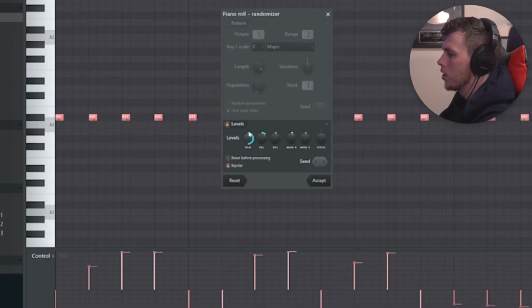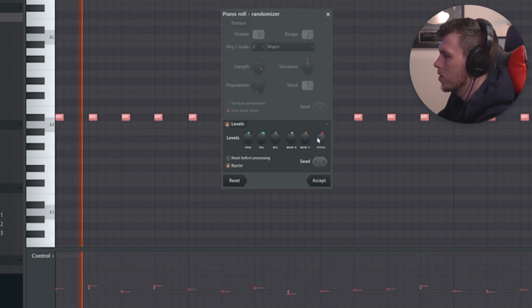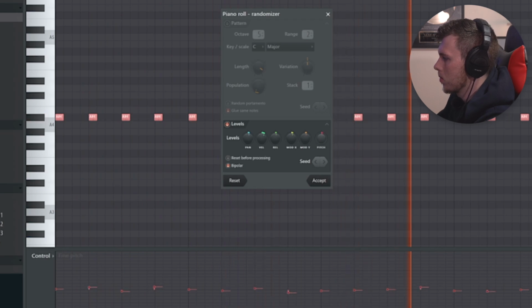As you can see, as you turn the panning up, it makes the random panning a lot more crazy. Same as velocity. I like to leave pitch where it is, but if you go and change this, there's a slightly different pitch for every single hi-hat that hits. I think this makes it sound so much more realistic and so much more interesting.